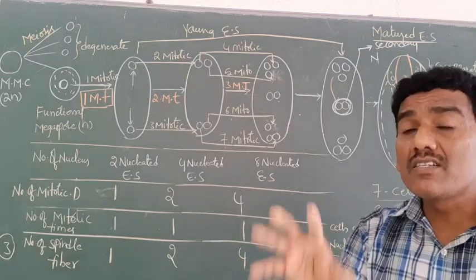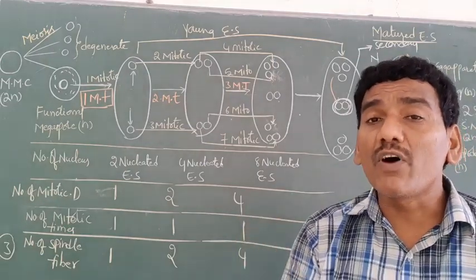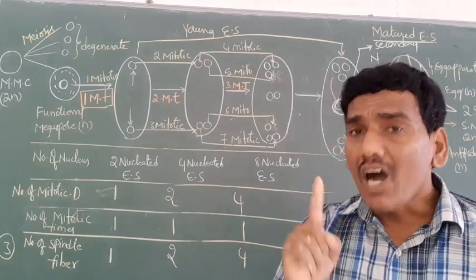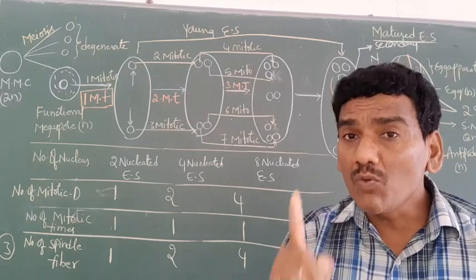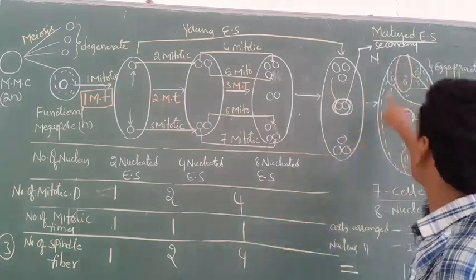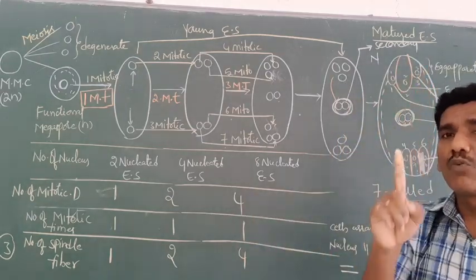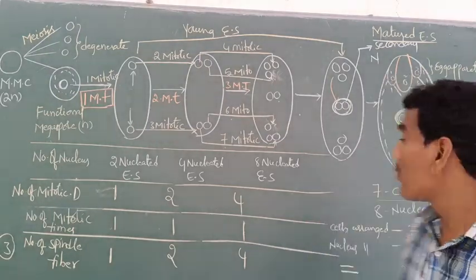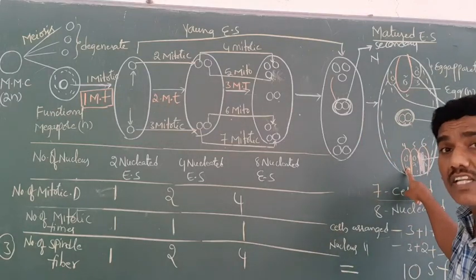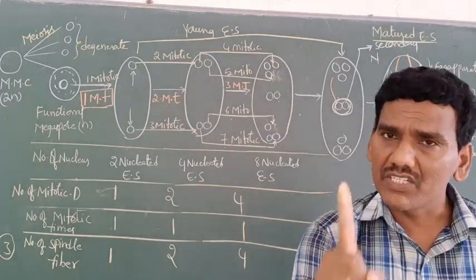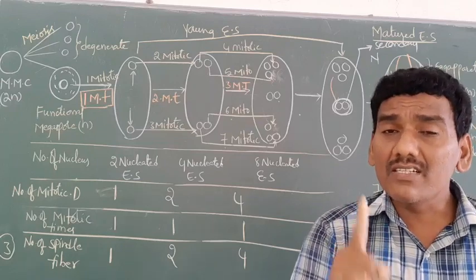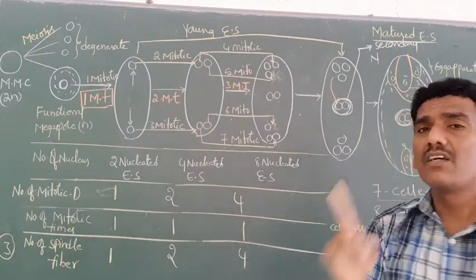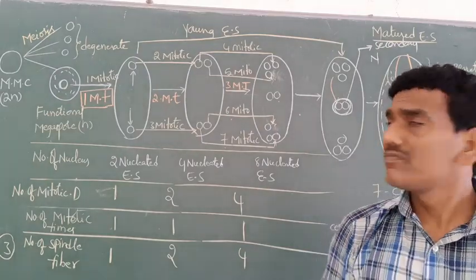How many meiosis divisions are involved for the formation of one egg? One. For 2 synergids? One meiosis. For 3 antipodals? One. For one female gametophyte? One meiosis division.